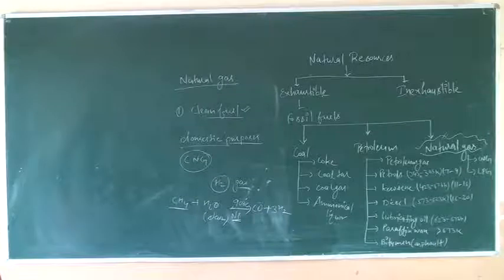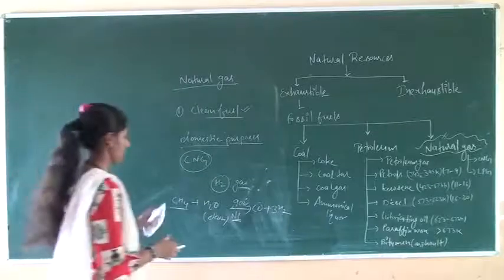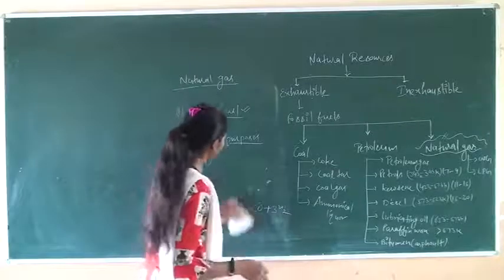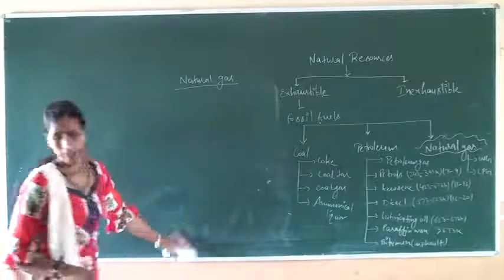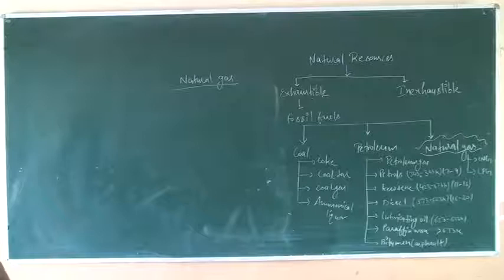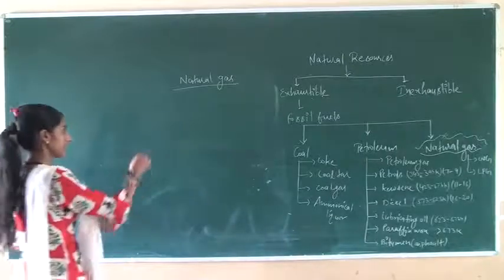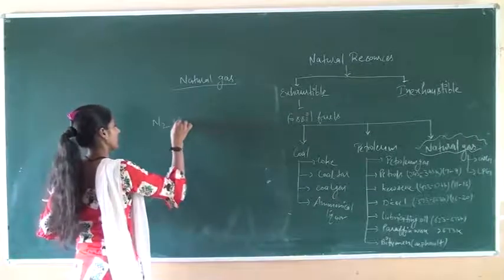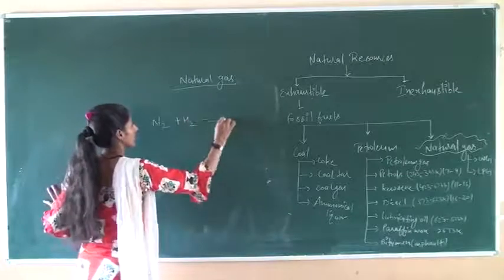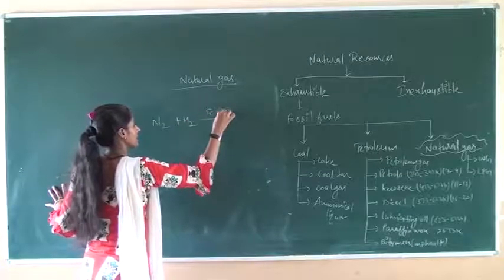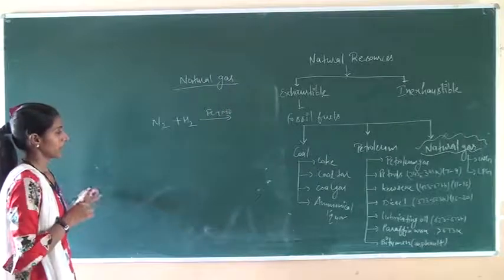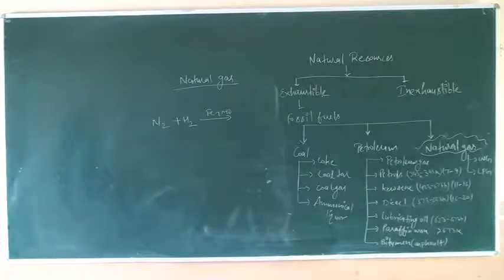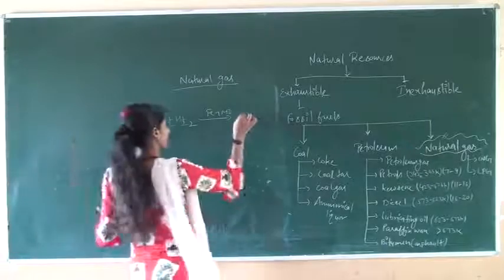After that, the next use: this hydrogen gas is heated with nitrogen when iron and molybdenum act as a catalyst. Then the product formed is ammonia.